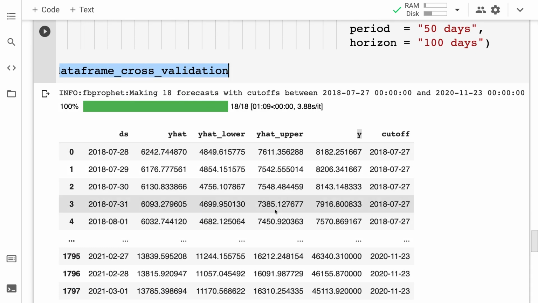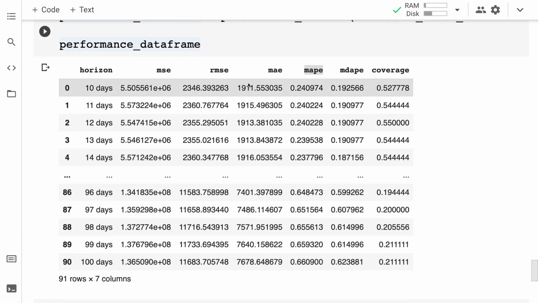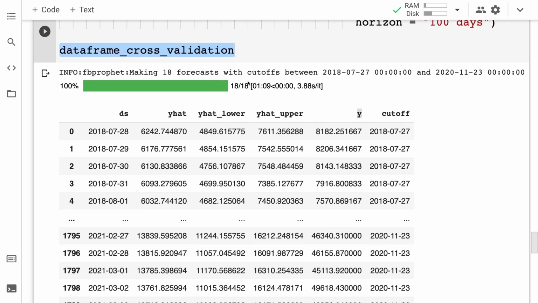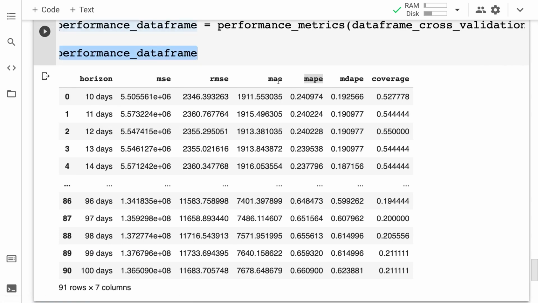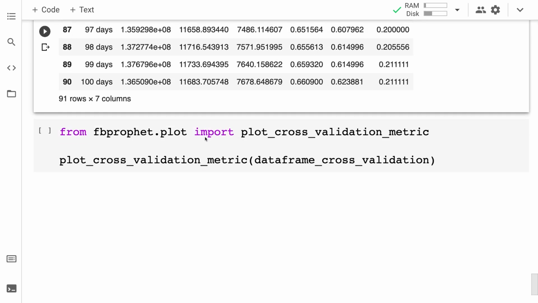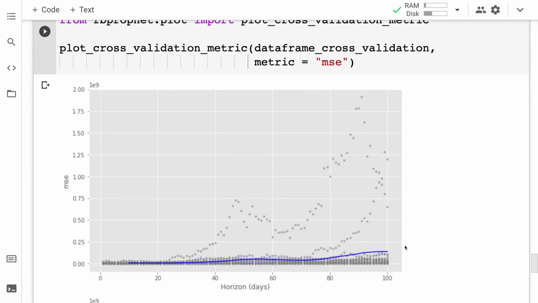And from this, we can actually grab different metrics from the performance data frame. For example, we could grab one of the columns in the performance data frame, like mean squared error, right? And I can pass that in as my metric argument and then run the code cell. The result is going to be this graph.